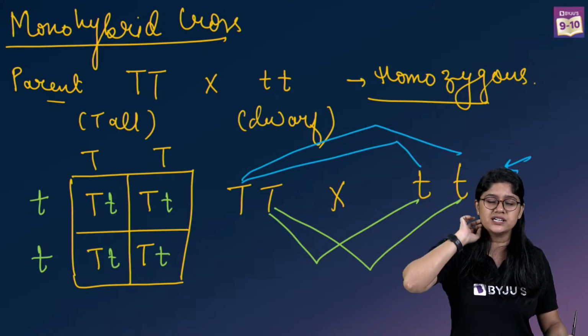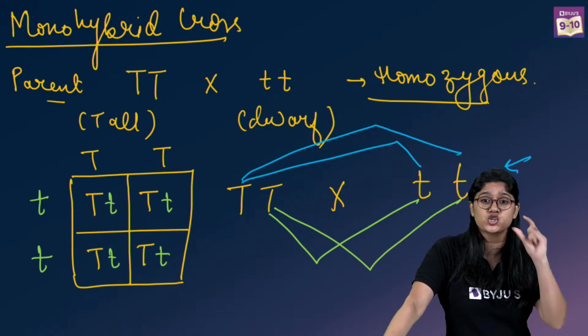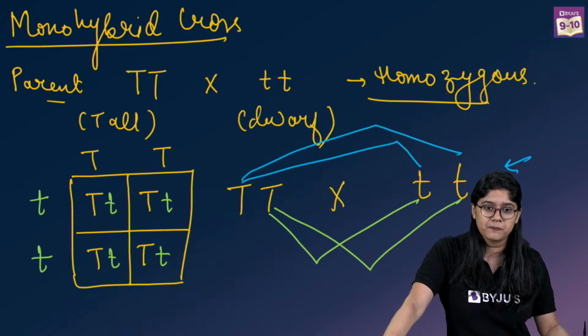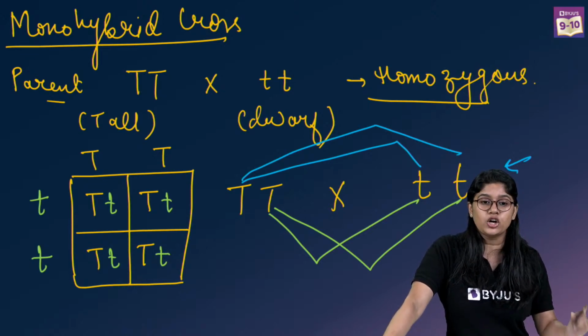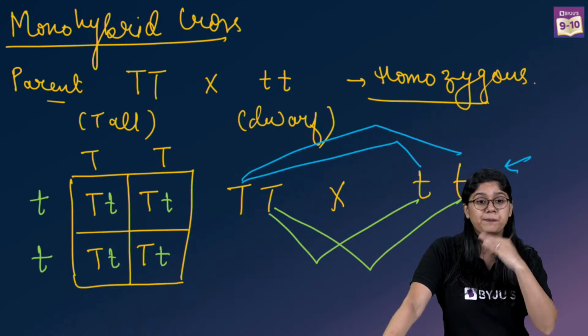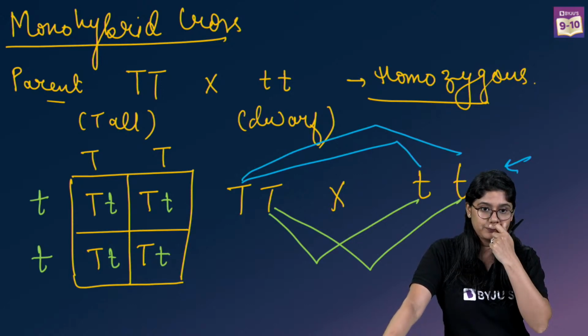Nikita, small t and small t means recessive trait. They are short plants, right? Alfia, not today, but in the upcoming session, we will.